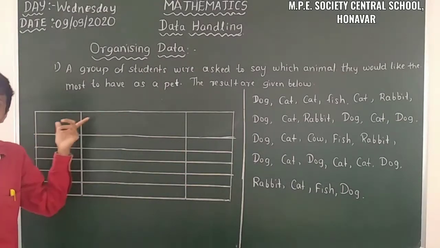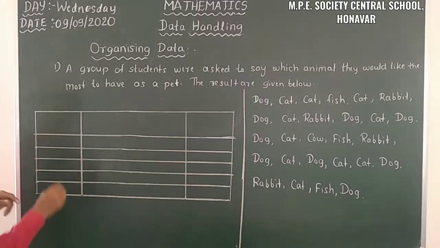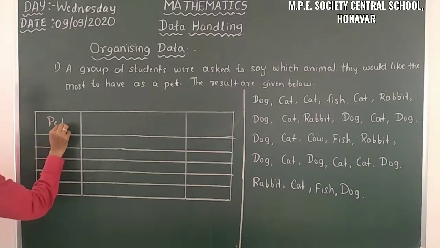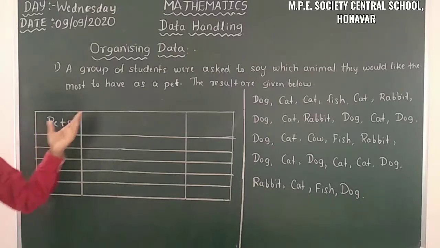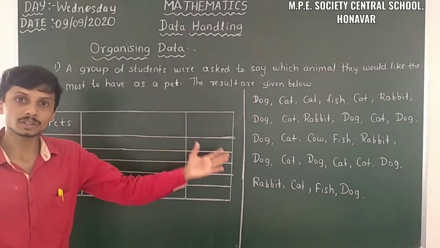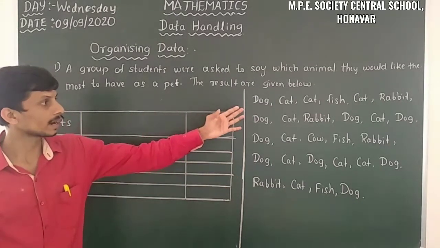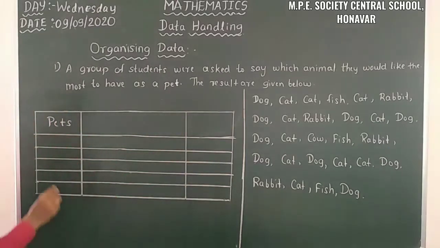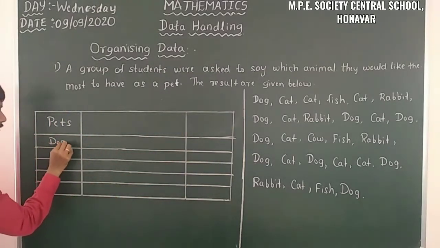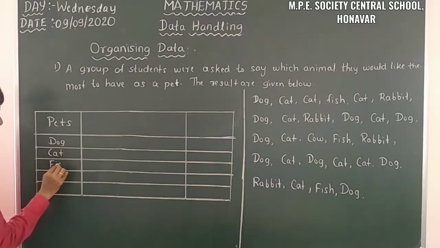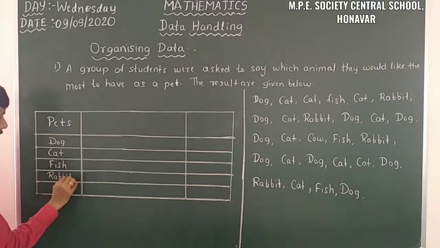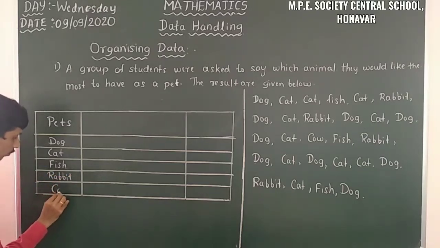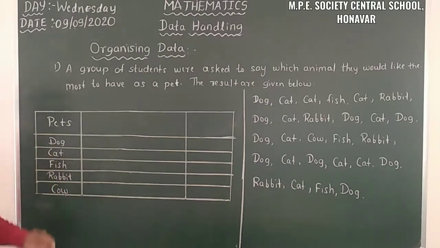Here we take the title, firstly pets. What are the pets? Here 5 types of pets are there: dog, cat, fish, rabbit and finally cow. Only 5 pets are there.